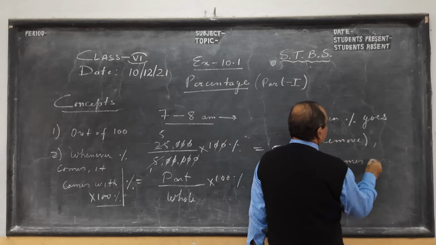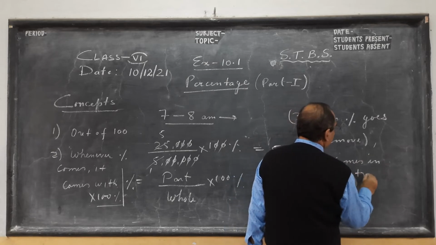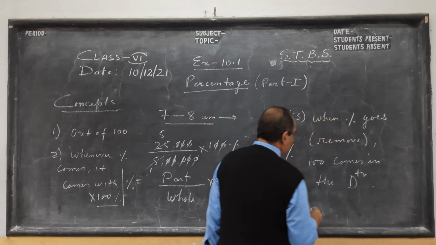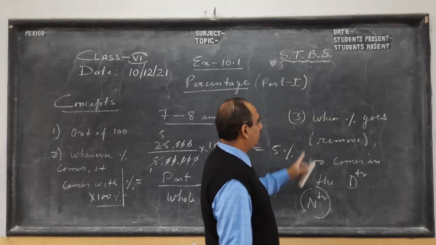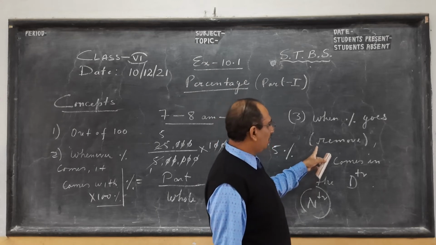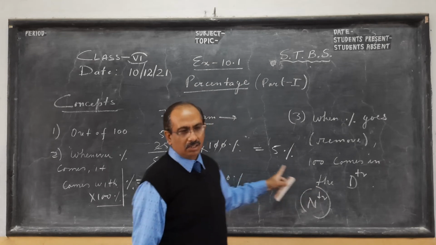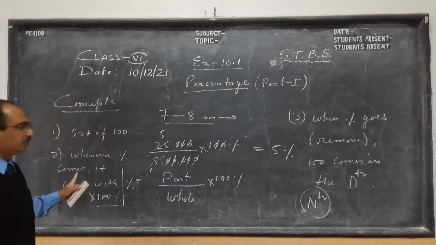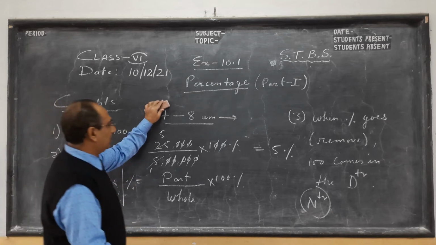100 comes in the denominator. DTR we write for denominator, and NT for numerator. So whenever percentage goes or we remove it, 100 comes in the denominator, and whenever percentage comes, it comes with 100%. One more example I'll give you about this.